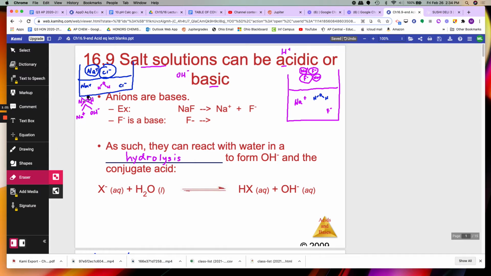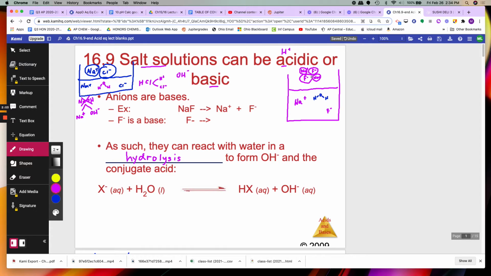Okay, now let's see Cl minus. Will Cl minus attract the H plus and leave the OH minus behind and make HCl? Let's think about that. Is HCl a strong acid? Yes, it is. You memorize the strong acids. Therefore, they don't want to be together. They want to be apart. Therefore, this extraction of the H by the Cl minus is not going to happen. NaCl in water is neither acidic nor basic. It will be neutral. Okay?